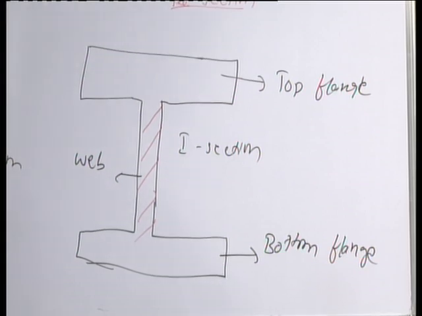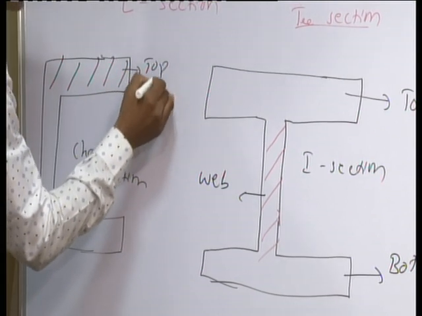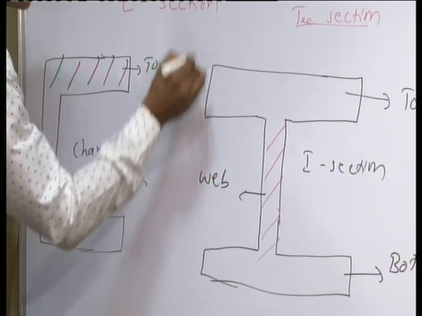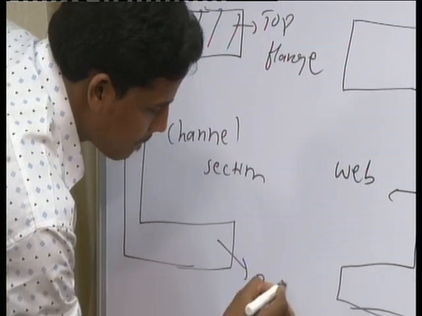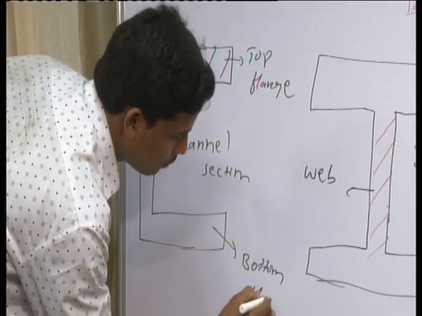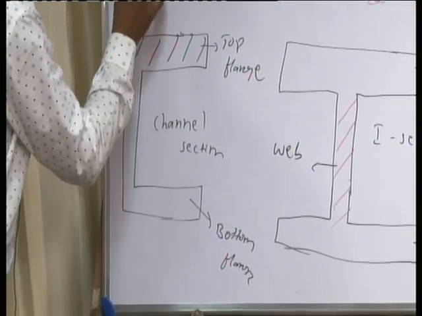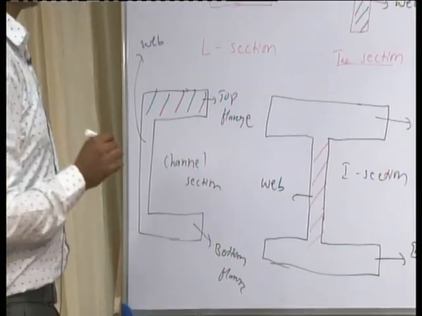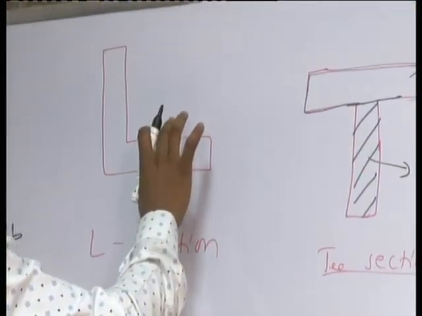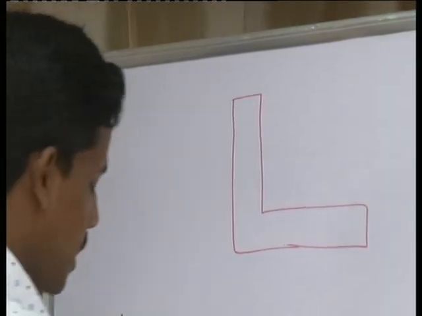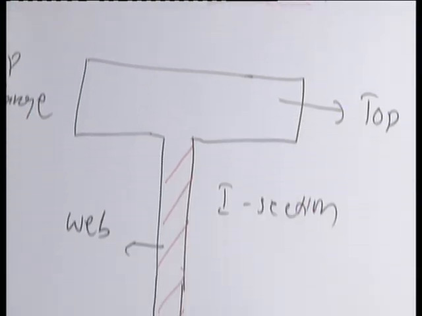In this case this is the top flange and this is the bottom flange. So this portion is called the web portion. We have to know the meaning of every section. This is the L section, where the dimensions of the flanges will be given directly. This is the L section, this is the T section, this is the I section and this is the channel section. So by observing the theory, we have to draw the sketch, and the dimensions of each unit are very important.